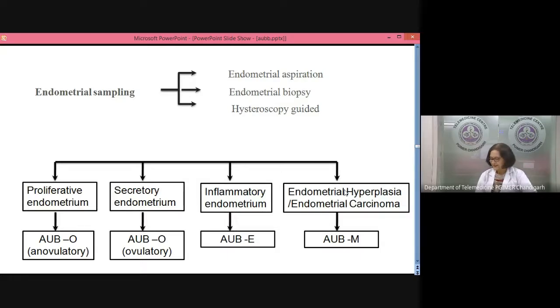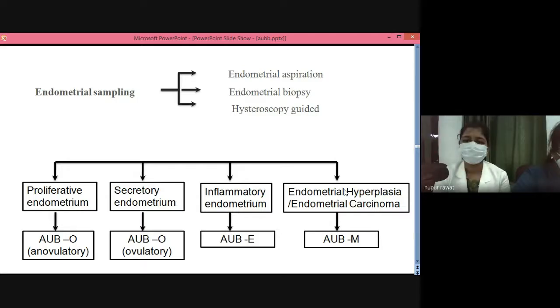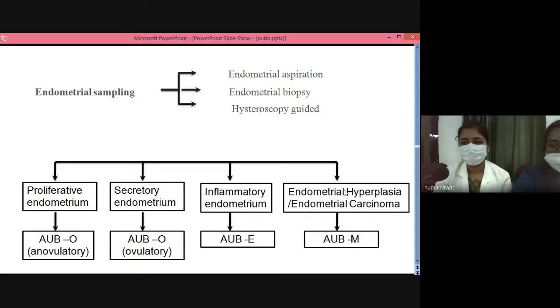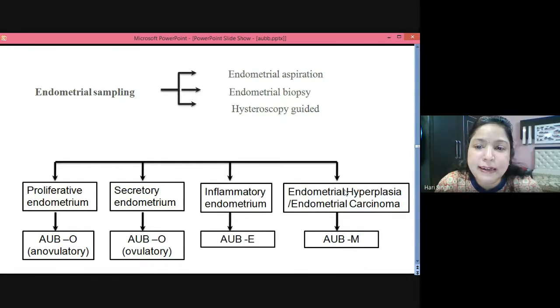And one light remark I wanted to make: when you are presenting this kind of a case, what is the significance of the obstetric history which you gave in such detail? It's good to take a detailed history, but when you're presenting, we always pick and choose what should be presented with reference to the case. Now, in this case, what is the importance of that obstetric history? Ma'am, endometrial cancer in a nulliparous female is more. No, ma'am is saying detailed.